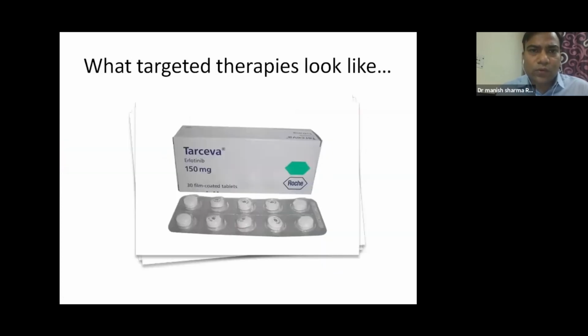This is how a targeted therapy looks like. It is just a tablet. People have fear in mind that treatment for cancer is very painful. It is not like that. The death from cancer is very painful, not the treatment. If you treat, we have a good quality of life.